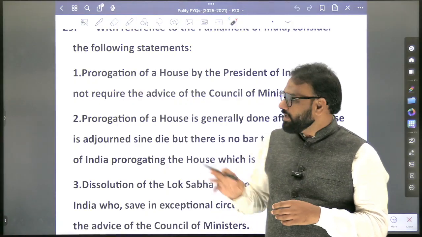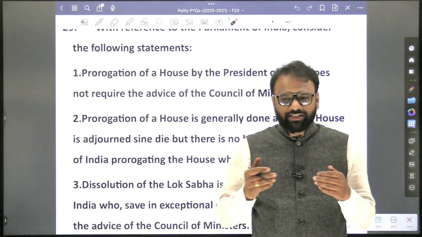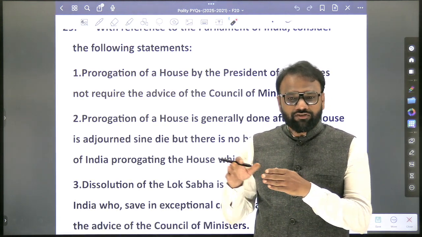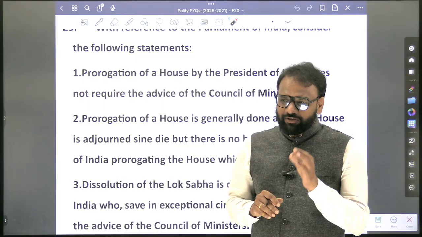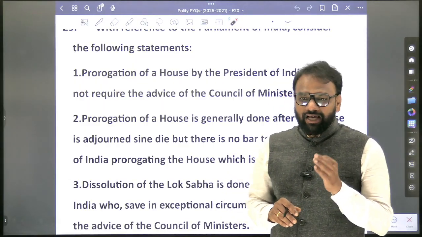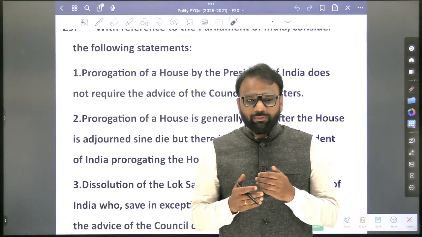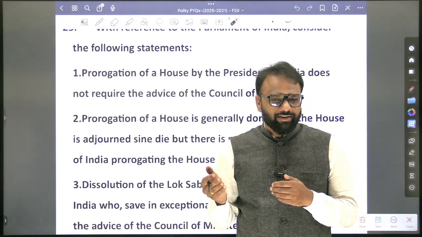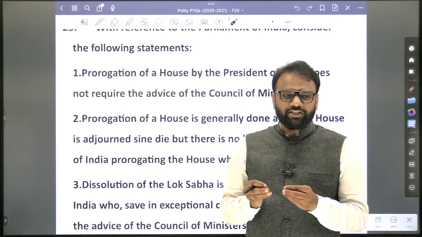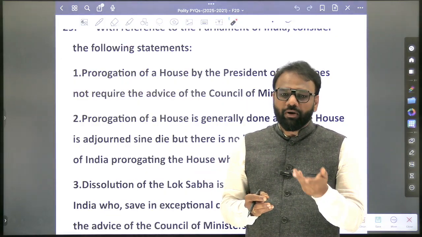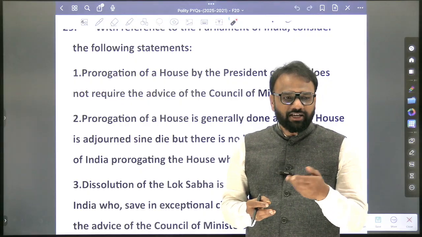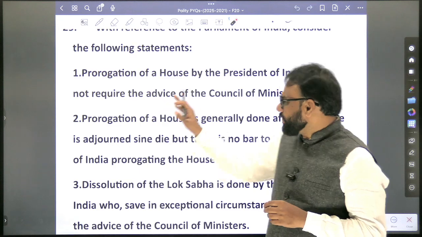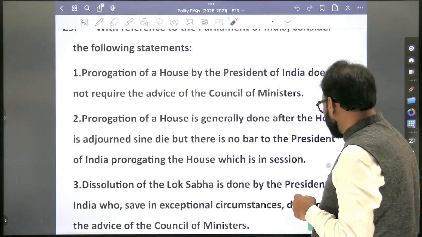Next, whether the President issues prorogue and summon as a discretionary power or as per the aid and advice of the Council of Ministers? Aid and advice of the Council of Ministers. The discretionary powers of the President are very, very few. When you compare the discretionary power of President and Governor, as we discussed in the previous class, the Governor has more. In few cases, when no party has a majority, the President can call a person and appoint him as Prime Minister. So here, prorogation of a house by the President of India does not require the advice of the Council of Ministers. False.